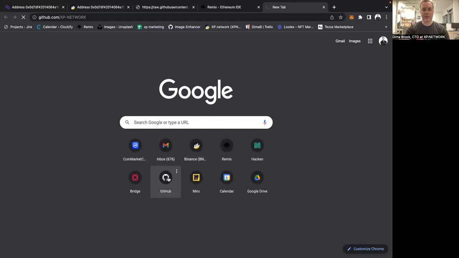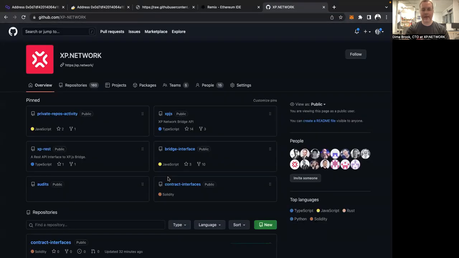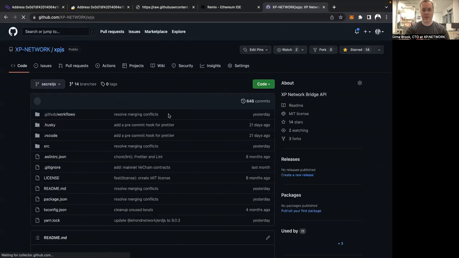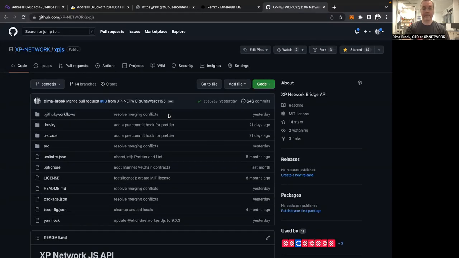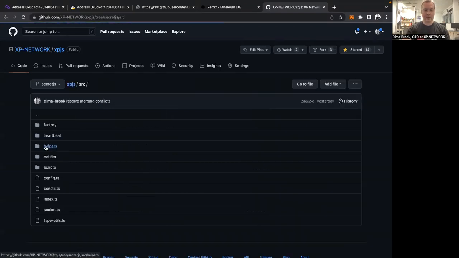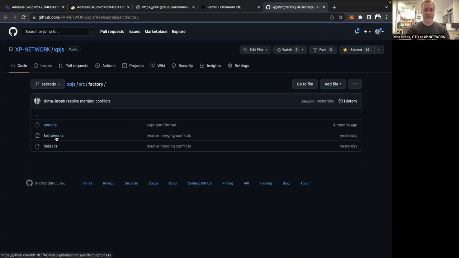Let's go again to GitHub of XP.network. And here we have the library, which is called XP.js. This is our bridge library that allows you to use the functionality without the UI. Let's go to source, factory, factories.